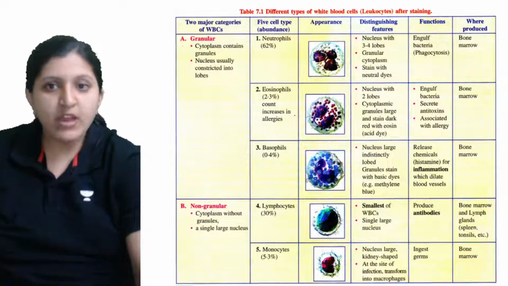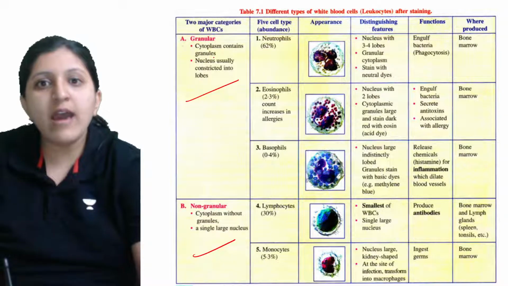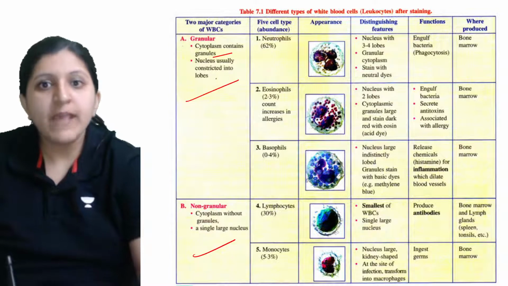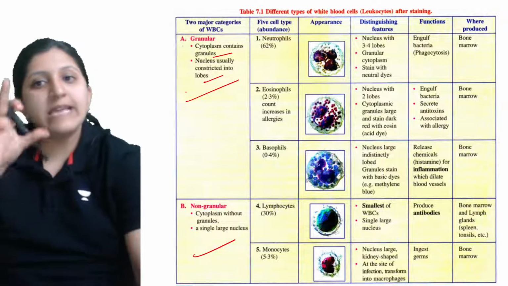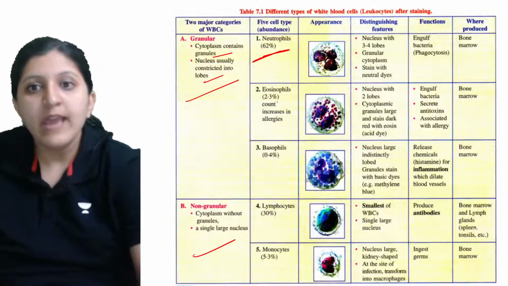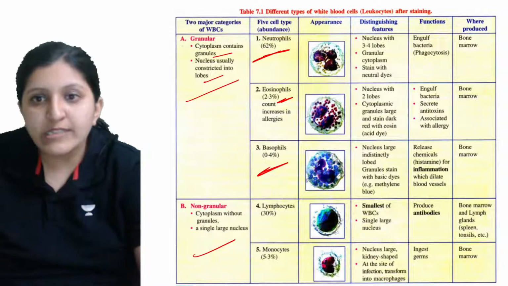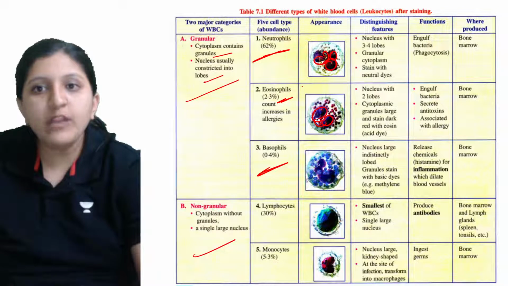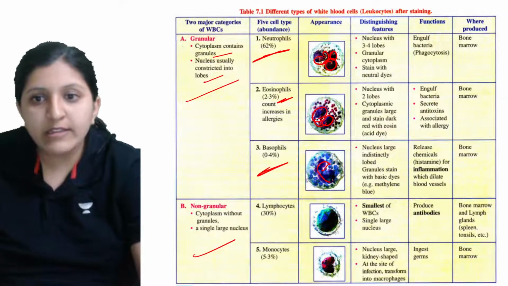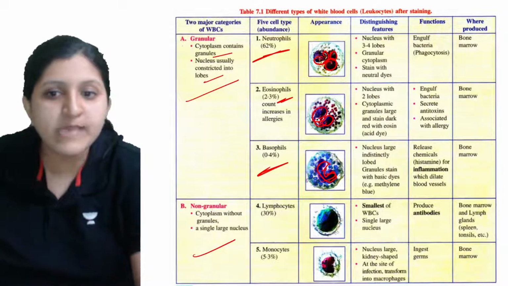Okay, so let's have a look at this one, granular and non-granular. Granular contains the granules, and the nucleus is basically lobed. You can see neutrophil, neutral dye; eosinophil, acidic dye; basophil, basic dye. You can see a headphone-shaped nucleus here, this one has a many-lobed nucleus, and this one has an indistinct nucleus, so we cannot clearly say how many lobes are there.